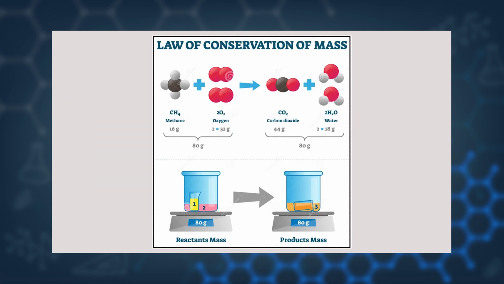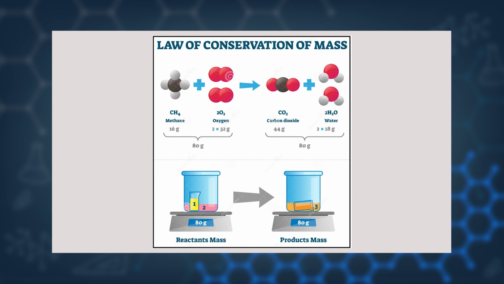First law is law of conservation of mass. This law was proposed by Antoine Lavoisier. It states that matter can neither be created nor destroyed. We can only convert one form of matter into another form, or in a chemical reaction, the total mass of reactant is equal to the total mass of products.